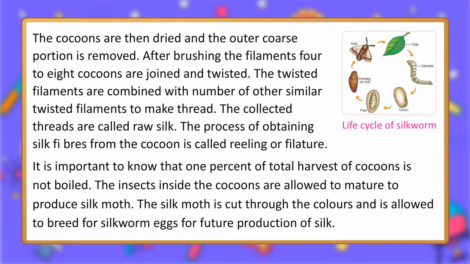It is important to know that 1% of the total harvest of cocoons is not boiled. The insects inside the cocoons are allowed to mature to produce silk moths. The silk moth is cut through the collar and is allowed to breed for silkworm eggs for future production of silk. Life cycle of silkworm.